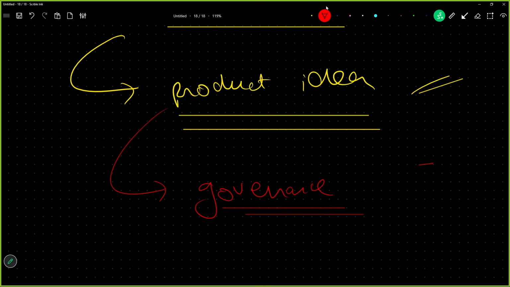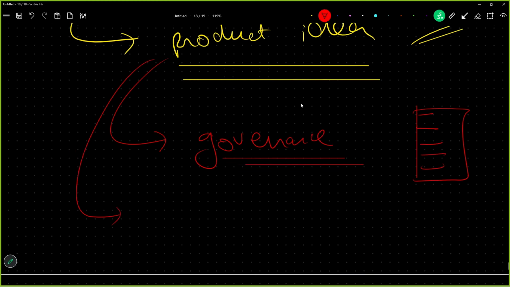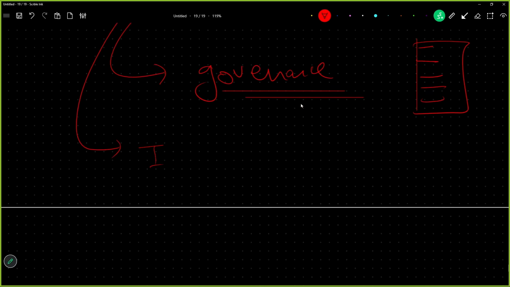We know that governance will come on every layer of the software development life cycle. So you will break down your product idea into the 5 layers of governance which we spoke about: identity governance, policy governance, data governance, operation governance, and model governance.